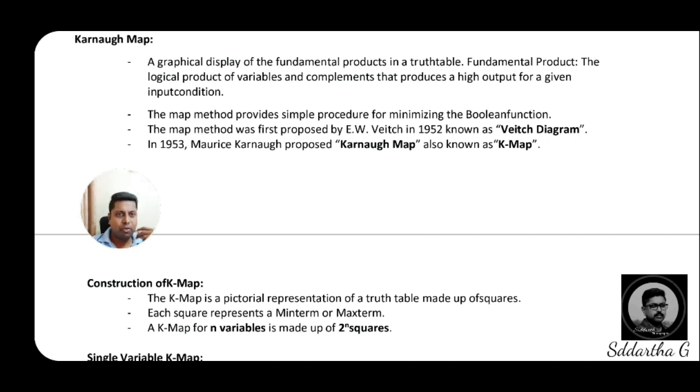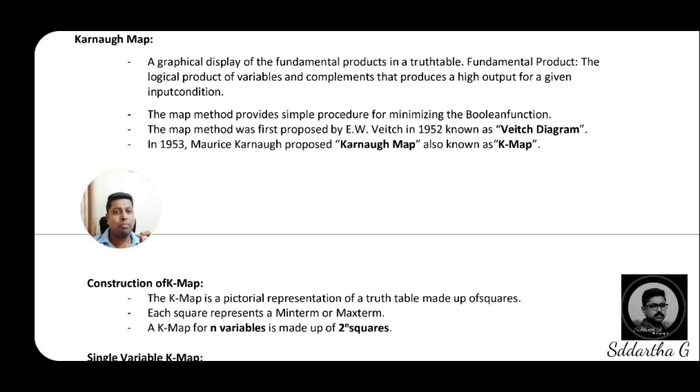So now we will go for definitions of the K-map. In your mind you may get one question: what is a K-map? Why do we call this map a K-map? On your screen that's displaying, that is Karnaugh map. In 1953, if we go for the history, Maurice Karnaugh proposed the Karnaugh map, also known as a K-map. Hence we usually call it a K-map.